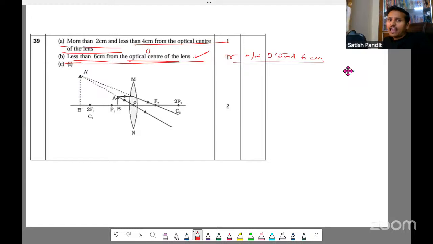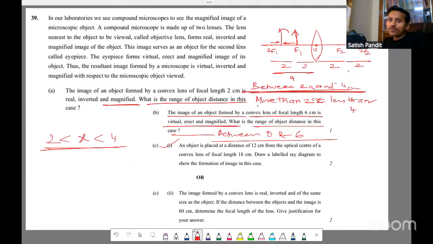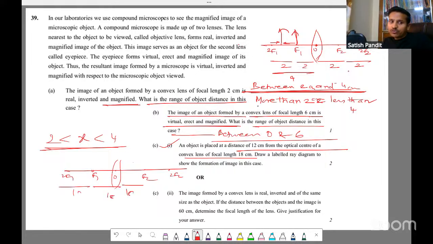It says an object is placed at a distance of 12 centimeter from the optical center of a convex lens of focal length 18 centimeter. Draw the ray diagram to show the image formation in this case. What do we do? First, you draw the lens. Draw the line, mark the optical center, mark F1, mark 2F1, mark F2, mark 2F2. What is the focal length? 18. So here to here it's 18. Here to here also 18. So again 18, totally 36.